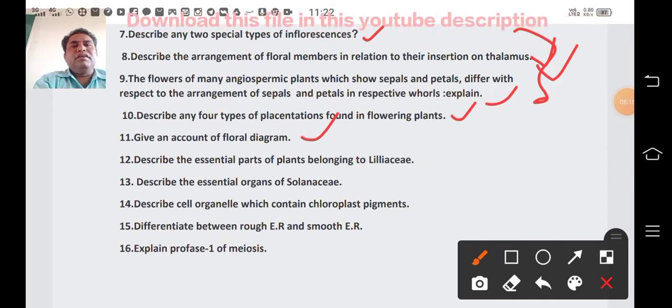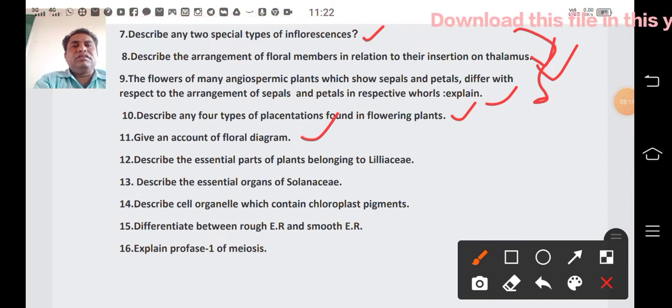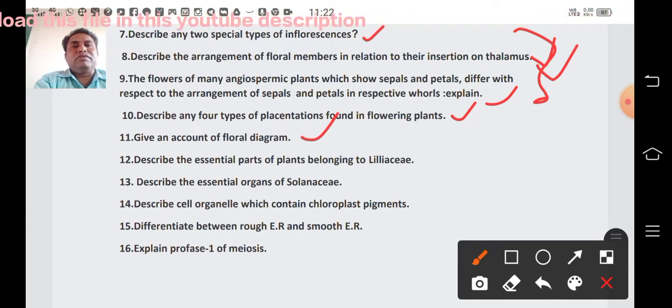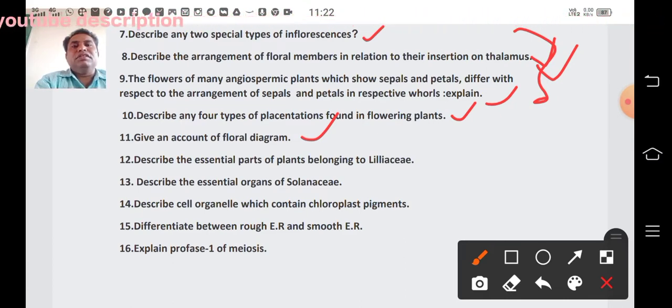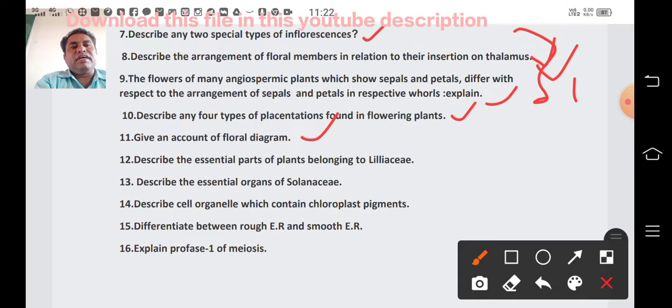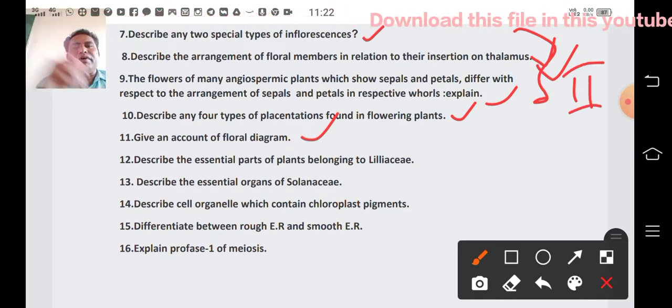So 7th, 8th, 9th and 10th also. These 4 marks questions are present in the second unit. So 7th question, 8th question, 9th question, 10th question, these questions are present in the second unit, 4 marks questions.